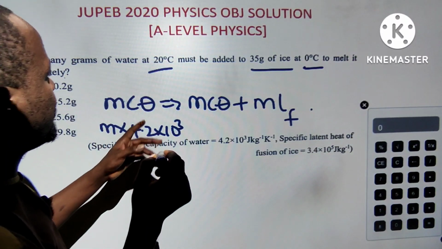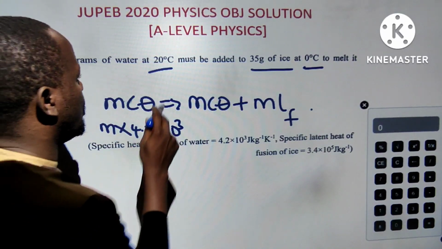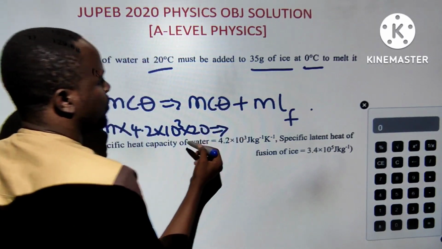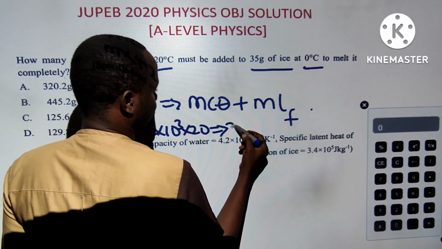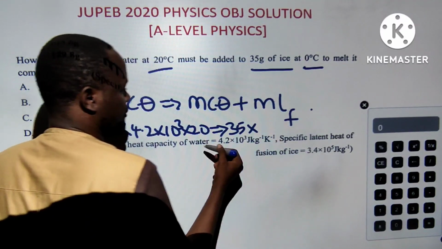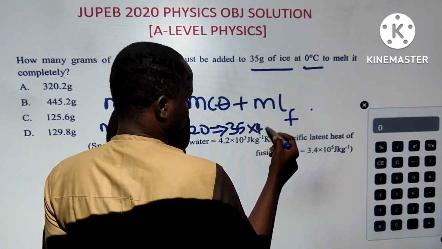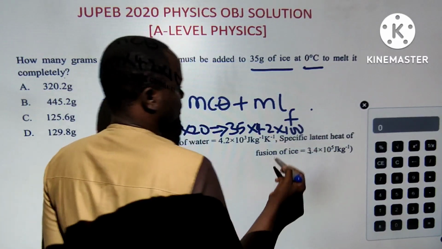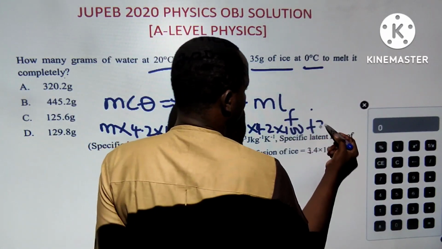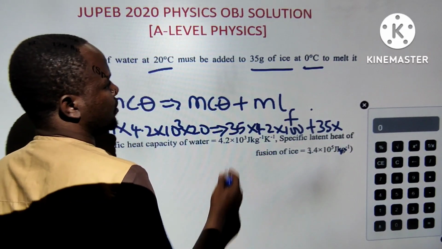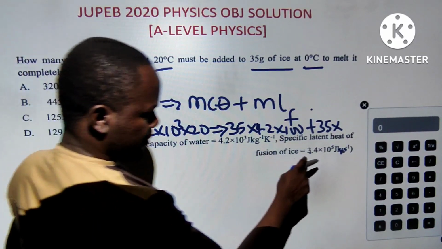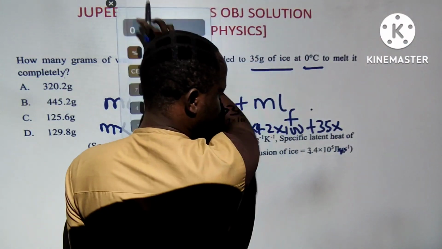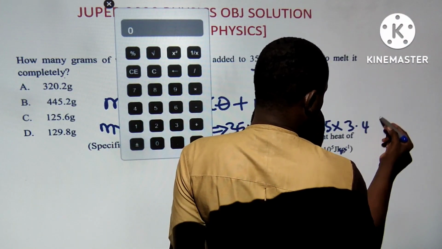Now, how many grams of water was added? The change in temperature of this one is 20. This must equal the mass for this one, 35, times 4.2, and it has changed from 100 minus 0, which is 100, plus the mass 35 times the latent heat of fusion, which will be given as 3.4 times 10 raised to power 5.